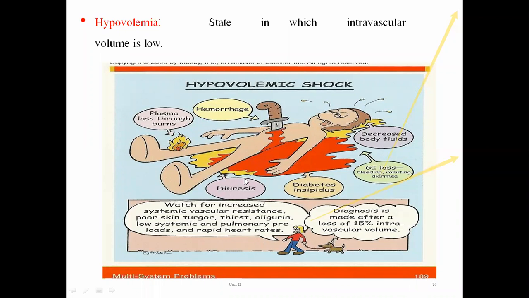The next situation is diuresis. If a person excretes a major amount of fluid, that is urine, as in diabetes insipidus, the person suffers a severe condition. Then GI loss, that is gastrointestinal loss of body fluid through bleeding, vomiting and diarrhea, and decreased body fluid. These all combined occur due to a decrease in the body fluid, and this decreased amount of body fluid is known as hypovolemia.